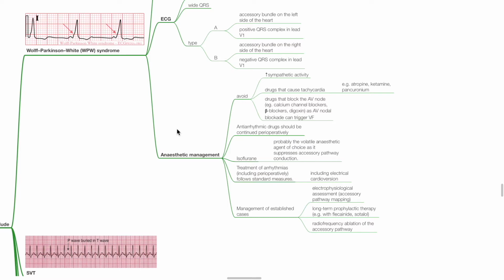Treatment of arrhythmias follows standard measures, including electrical cardioversion. Management of established cases includes electrophysiological assessment, accessory pathway mapping, long-term prophylactic therapy, for example with flecainide or sotalol, and radiofrequency ablation of the accessory pathway.